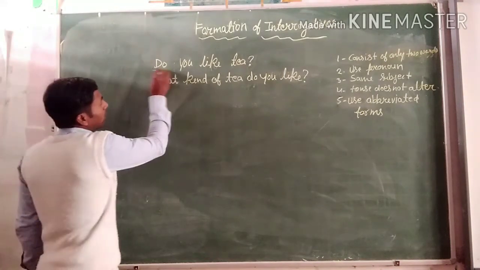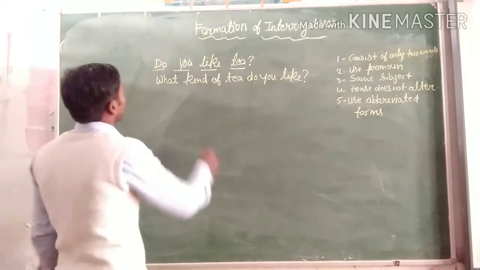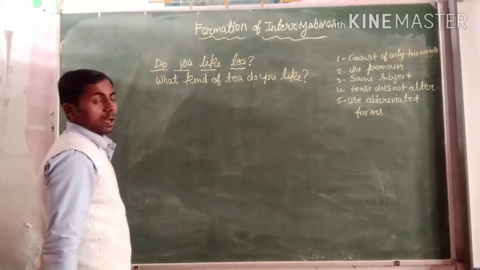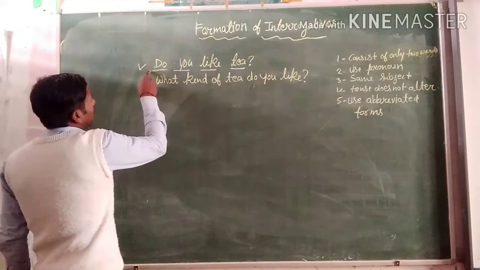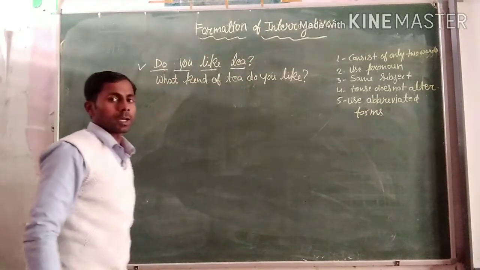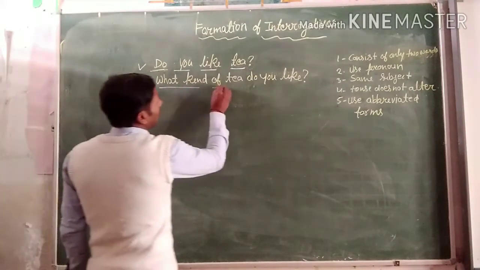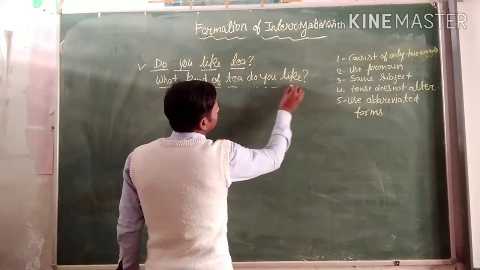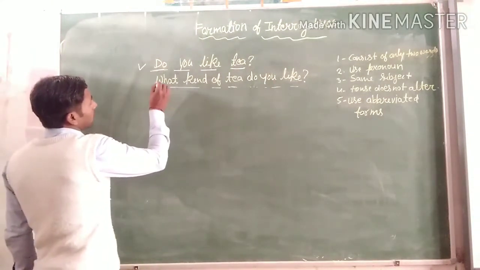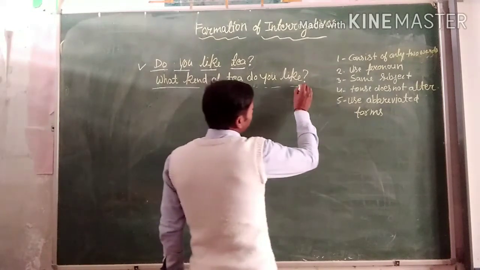Just like that: Do you like tea? In this sentence you can see that someone asks a question. We can also find that this sentence starts with the helping verb, and at the end of the sentence we find the question mark. Another sentence is: What kind of tea do you like? In this sentence we can see the interrogative word what, and at the end of the sentence we use the interrogative mark.